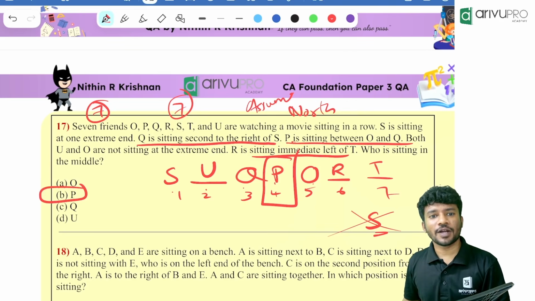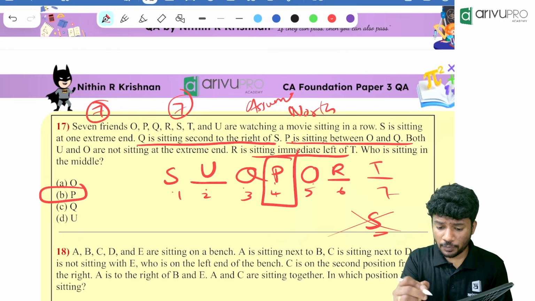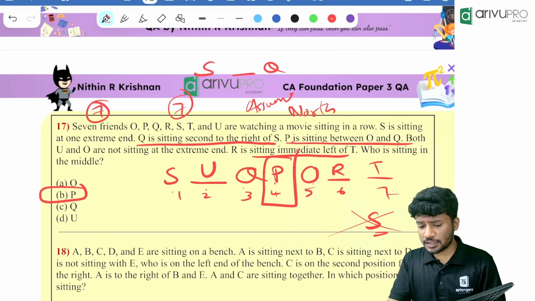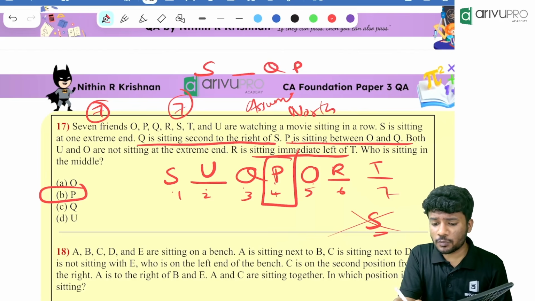Now my question, do we need to draw all the things? No. We could have easily got the answer without even putting all the people. How? I'll tell you how. We started with S, right? Then Q is sitting like this. Then P is sitting between Q and O. Then how many people are remaining?